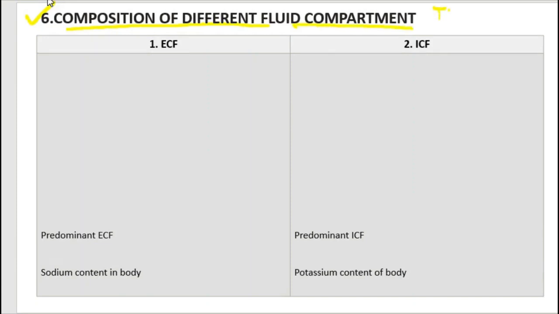In our previous video we learned that the total body water is composed of two things, ECF and ICF. ICF is the fluid present inside the cell, whereas the surrounding fluid is known as ECF or extracellular fluid. So I start here with ECF. ECF is composed of interstitial fluid plus plasma, and they both have the same ionic composition.